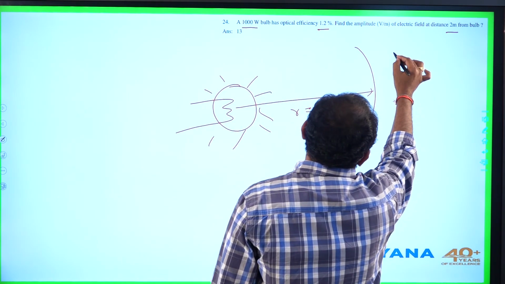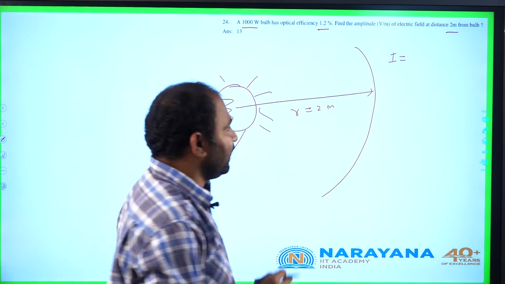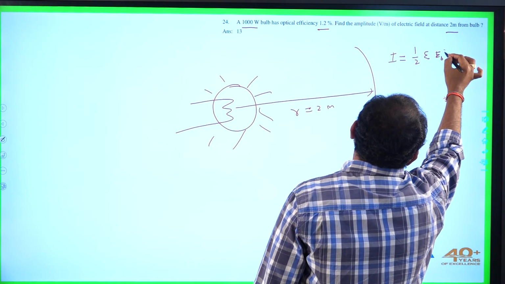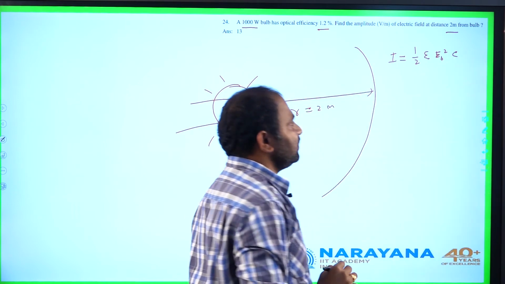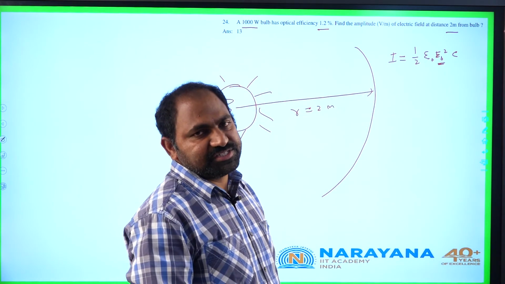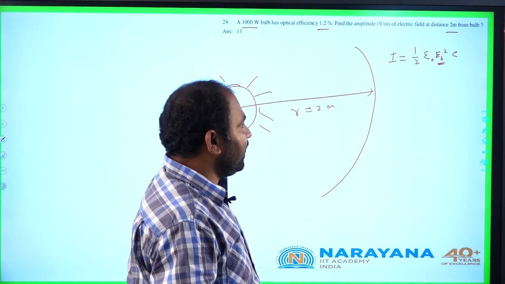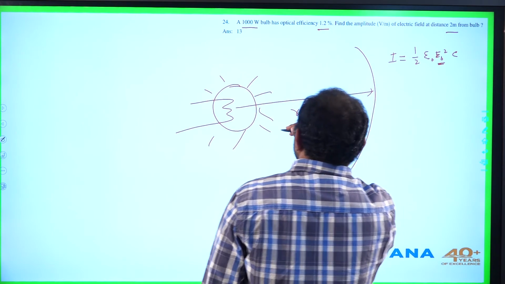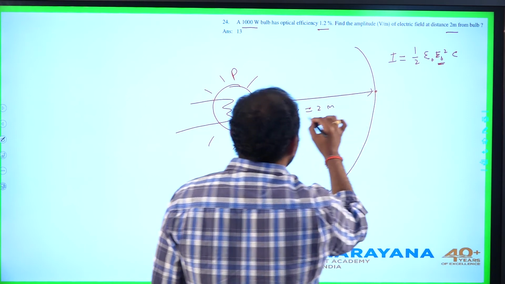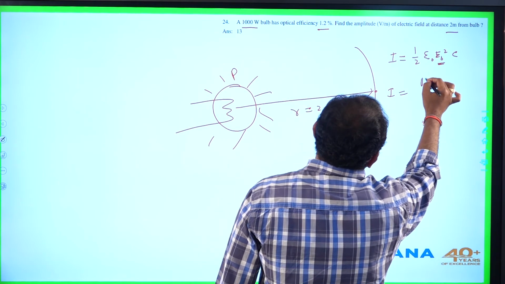We know that the intensity of electromagnetic wave in terms of amplitude of electric field can be written as half epsilon naught E naught square into C, where C is velocity of light, E naught is amplitude of electric field strength, epsilon naught is permittivity of free space, dielectric permittivity. Let us write the expression of intensity at this point. If P is power of source, intensity at a distance r from point source can be written as I equal to P by 4 pi r square.